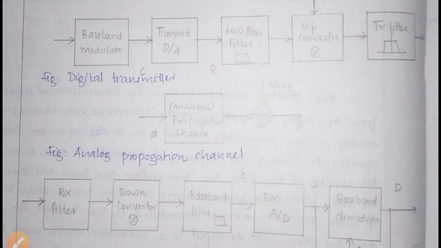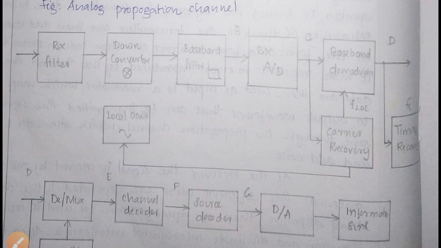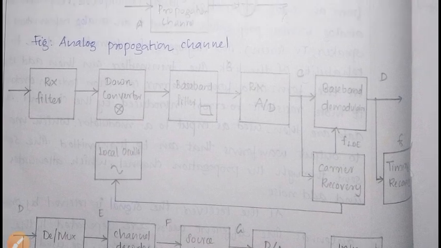In the analog propagation channel, the signal is attenuated and subject to delay and frequency dispersion. As I told you, the environment adds noise and co-channel interference. On the receiver side, there is a receiver filter, which eliminates noise outside the received band of the signal.